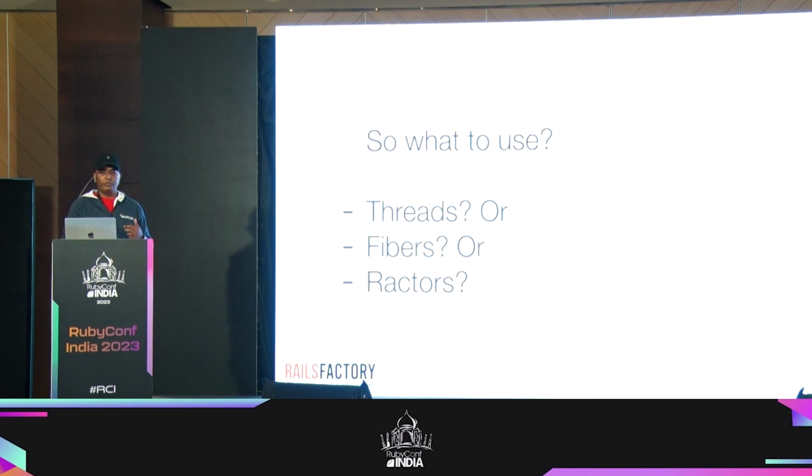So what to use? Threads, fibers, or Ractors? What do you guys think? It depends, right? But what I liked was, I always looked at Node.js as an alternative. Node.js has been doing async for a long time, using promises and all that. Why didn't Ruby bring something like that? And now this is an answer for us. Fiber is a very good answer to Node.js from the Ruby community. So we can start using fibers to do stuff in an async manner, especially that async gem, right?